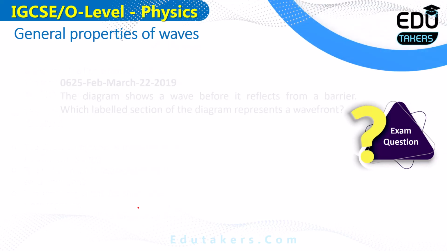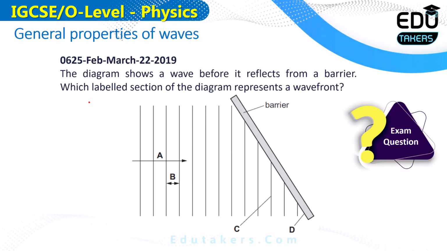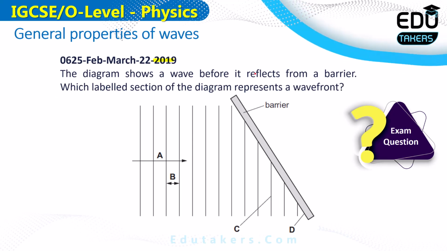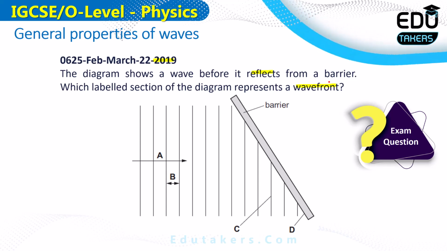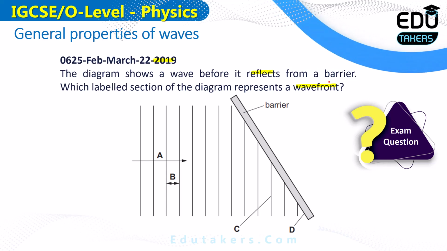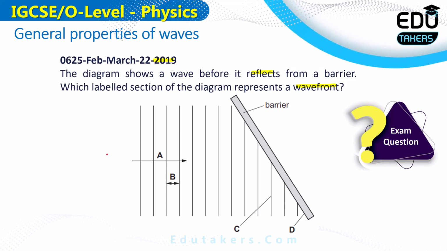Here is the exam question that appeared in February-March 2019. The diagram shows a wave before it reflects from a barrier. Which labeled section of the diagram represents a wavefront? Here the 4 options are given, A, B, C and D. You have to show which one of the labeled sections is the wavefront. Wavefronts are basically the lines that are parallel to each other. So the vertical lines that are drawn here are basically the wavefronts.